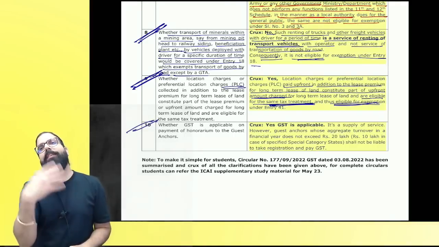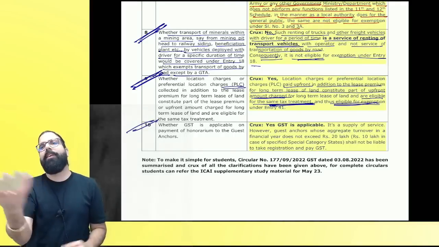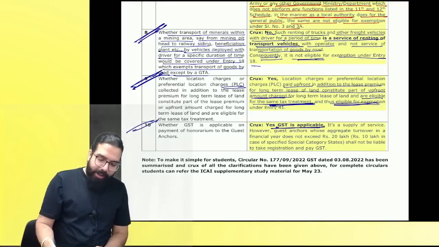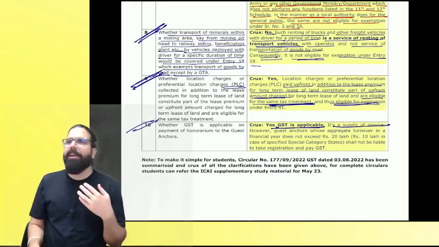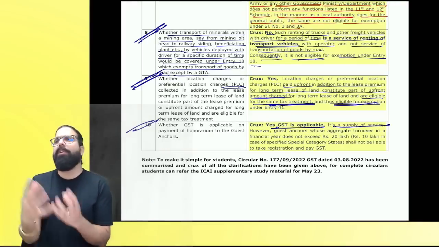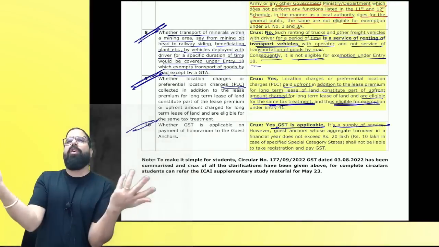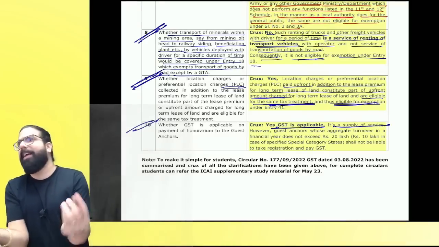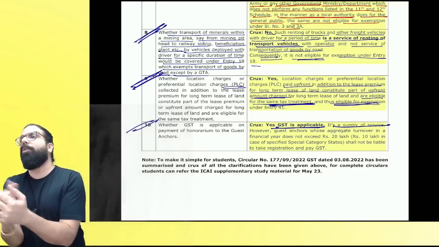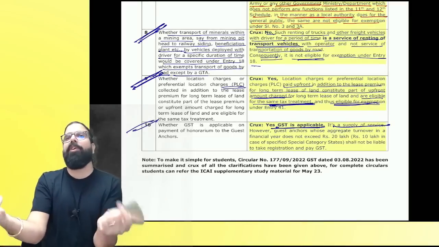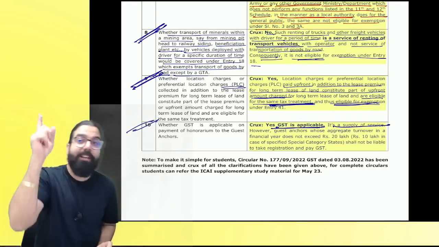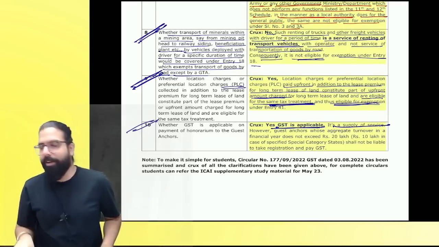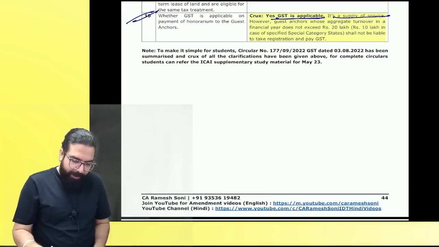Now, if I am registered under GST, I will charge GST. If I am not registered under GST, I will not charge GST. That's it. But for that service, GST is applicable. It's a supply of service. Baba, I'm a TV anchor. I went to the TV, or might be just to talk in the TV. They called me and they gave me honorarium. Where is it exempt? Not exempt. It is a supply, taxable. But provided my turnover is more than the registration limit, because RCM is not there, I should charge under forward charge, and forward charge comes if you are registered. Clear? Baba, we have covered the amendments also over here.